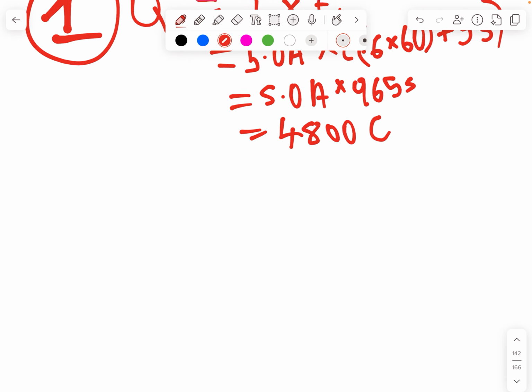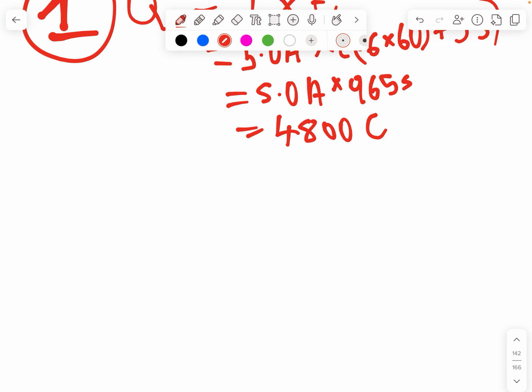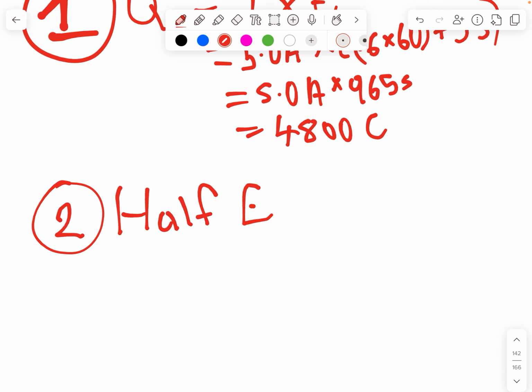Now, the second thing that we do in this question: the first thing was Q, the next thing is that we write our half equation. On CSEC, they oftentimes give you the half equation, but you have to know exactly which half equation to use and which electrons to use. The purpose of our half equation is to find out the amount of electrons that flow around the circuit. We can't know the mass without the amount of electrons.